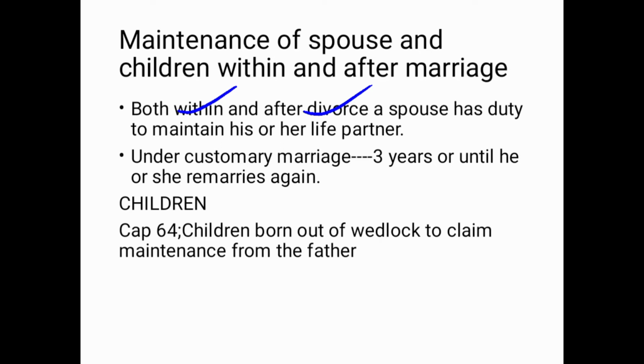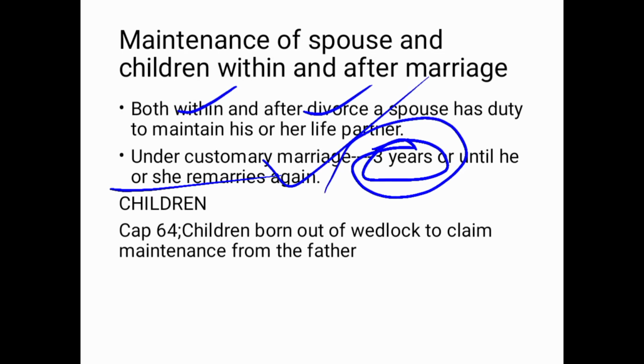Are we together? Both within and after divorce, whether you have divorced or not, you have a duty to maintain your husband or your wife. Under customary marriage, you are required to maintain your partner for 3 years or until he or she remarries, whichever happens earlier. Until he or she remarries, that's when you'll be relieved of your duty. But in cases where that person does not get married again, you should maintain him or her for 3 years.